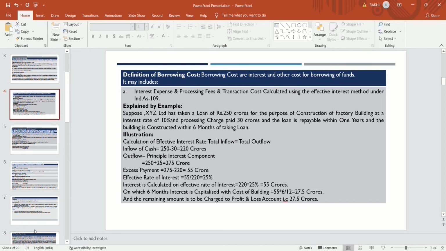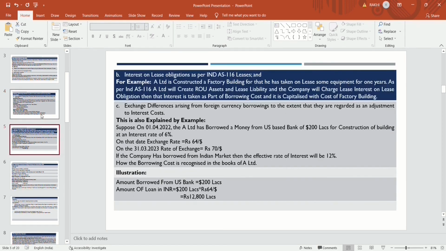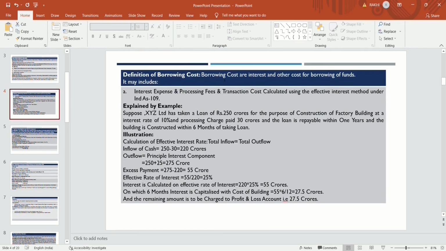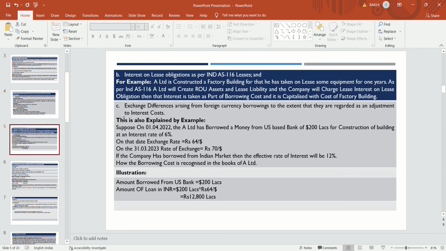So in this way we explain the example of the interest component. This is the first item in the definition of borrowing cost, which includes interest expense and processing fees. Then the next item is interest on lease obligations as per Ind AS 116. Suppose the company has acquired an asset on lease, then they have to pay lease rentals.